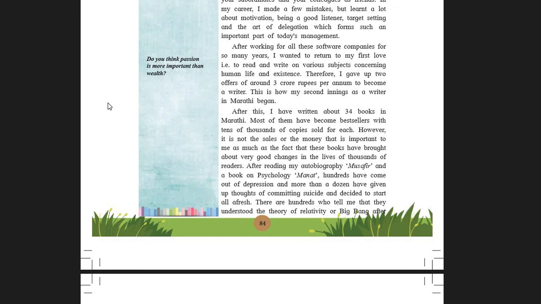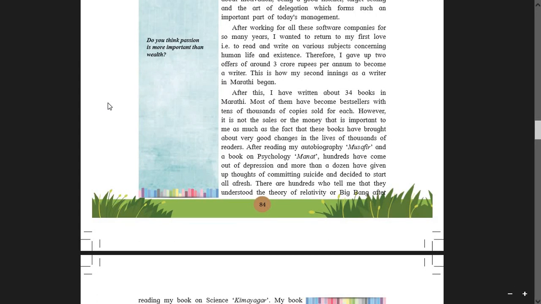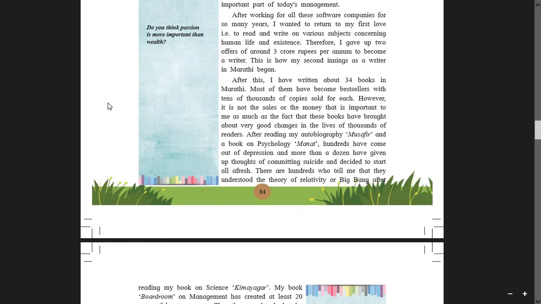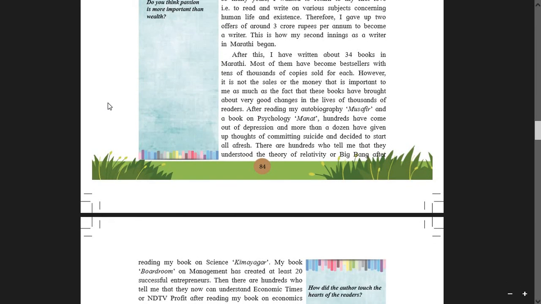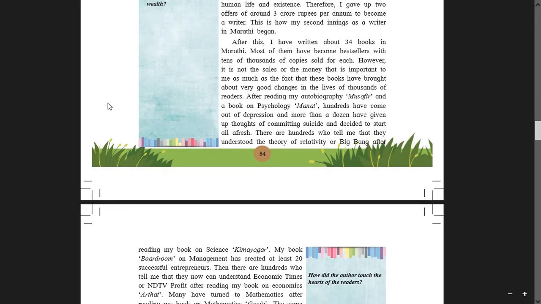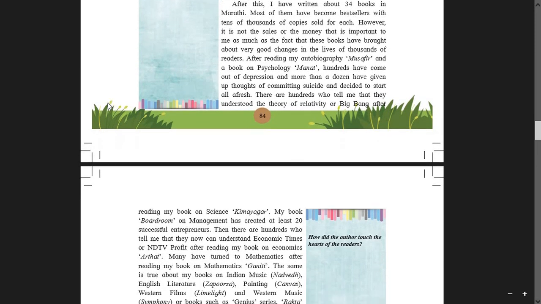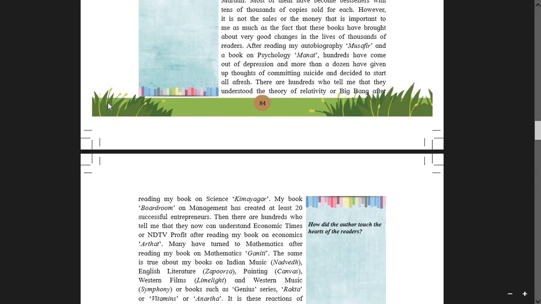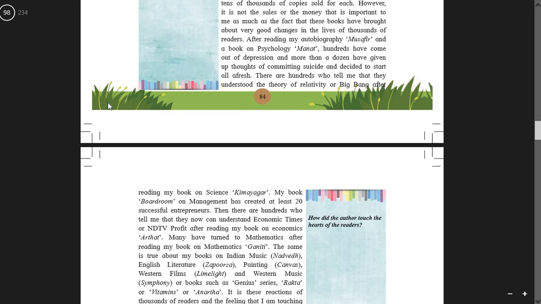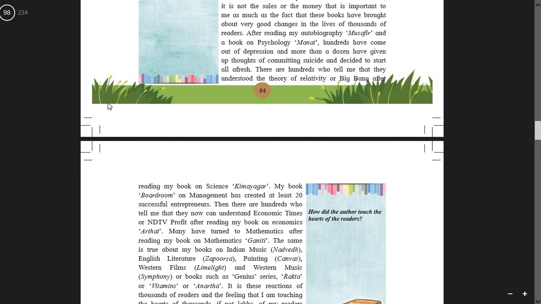and decided to start all fresh. There are hundreds who tell me that they understood the theory of relativity or Big Bang after reading my book on science, that is Kimiyagar. Kimiyagar means Kimya, something miracle happening. Okay, so Kimiyagar. So even you can read these books to get motivated.